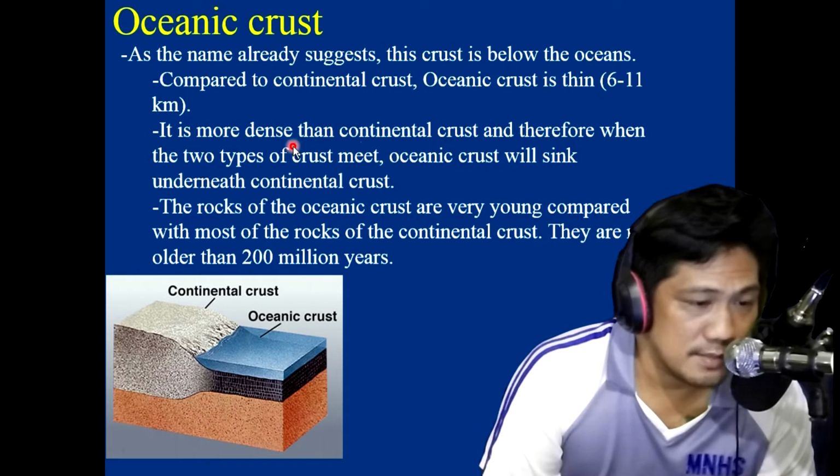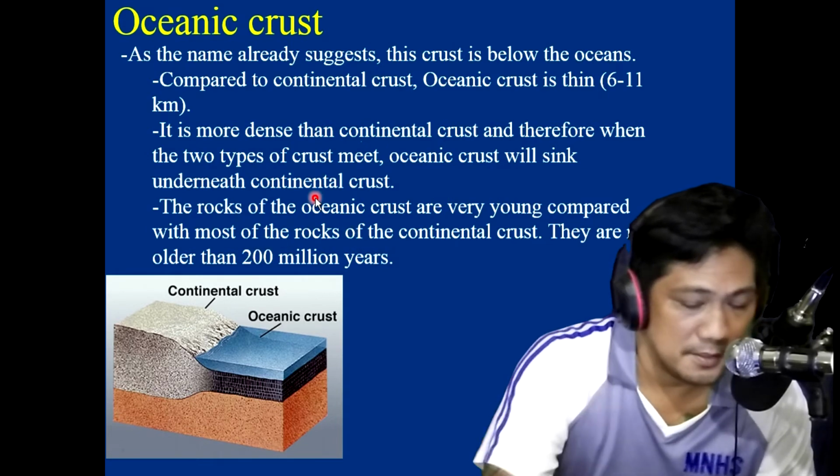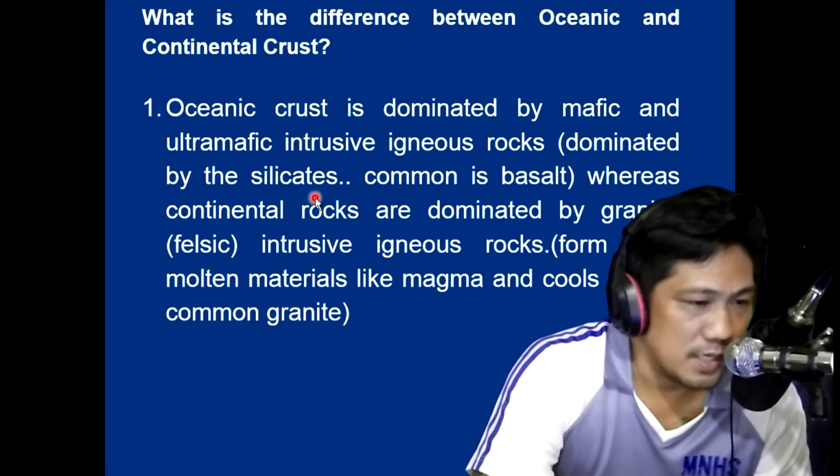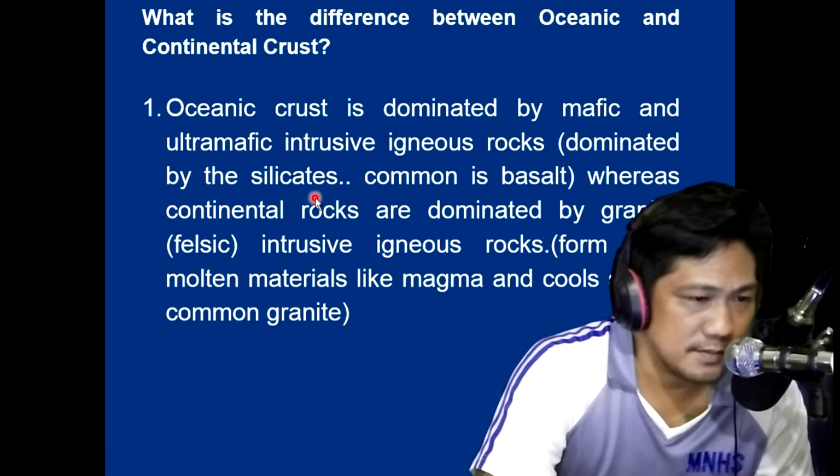It is more dense, heavier, than continental crust, and therefore when these two types of crust meet, oceanic crust will sink underneath the continental crust. The rock formations under the oceanic crust are very young compared with most of the rocks of continental crust. So let us have the differences between the oceanic and the continental crust.